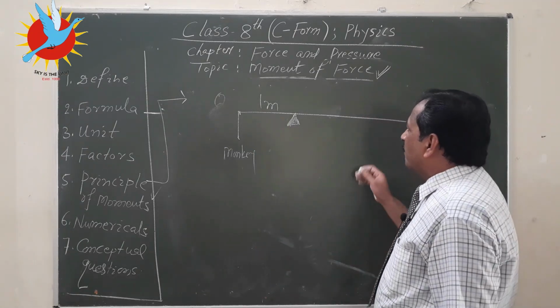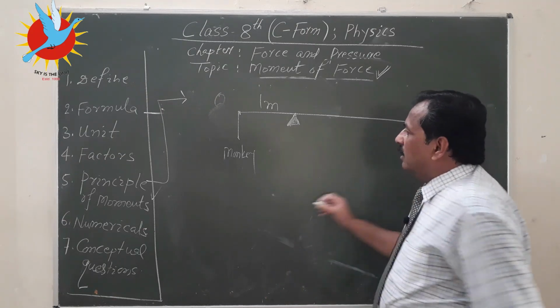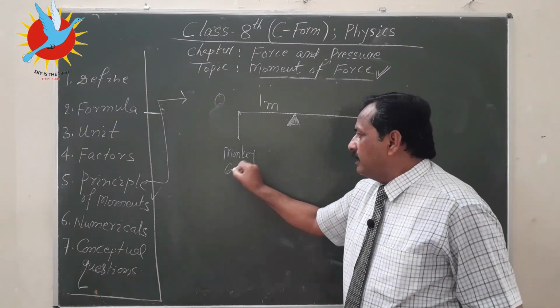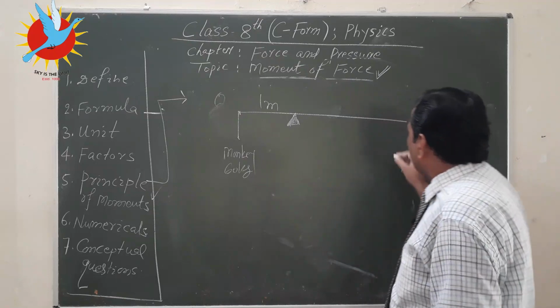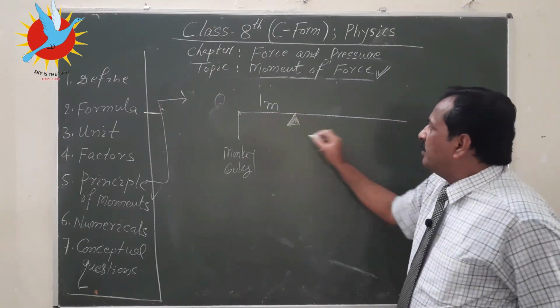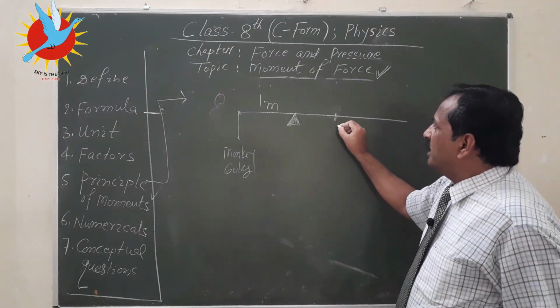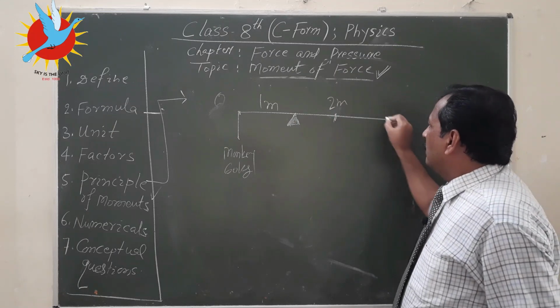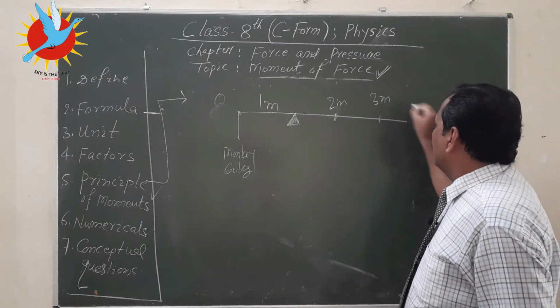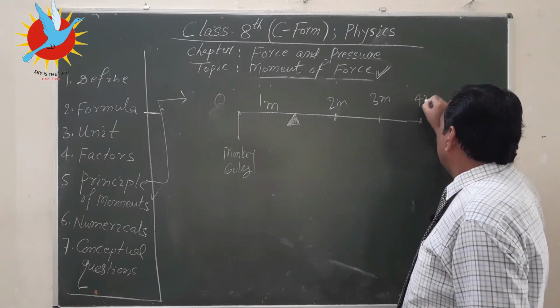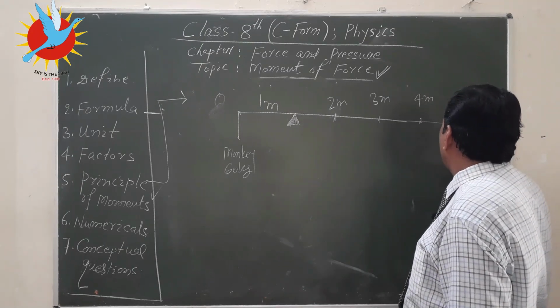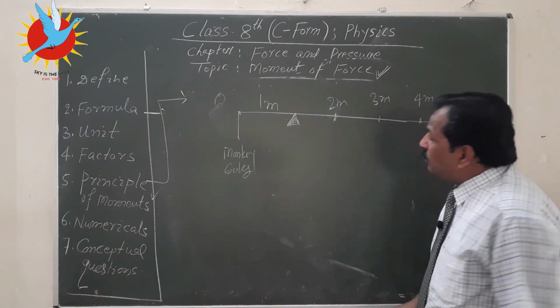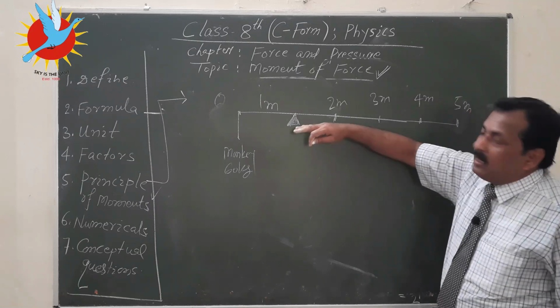And now on this side, this monkey is 60 kg, and on this side, this is 1 meter, then this is 2 meter, this is 3 meter, this is 4 meter, and then this is 5 meter. Where should be the position of the cat to balance this rod?